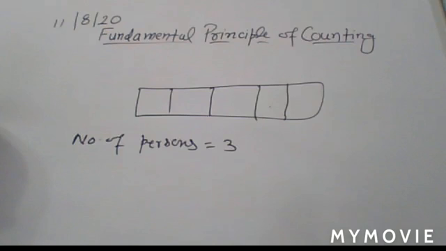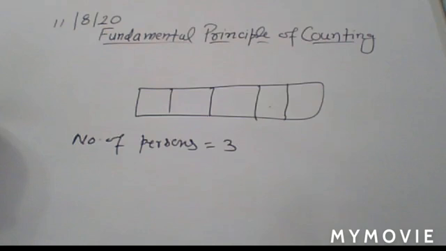So if the unit place of any number is even, then you can say that the complete number is an even number. So here you have only 3 even digits. How many even digits here? 3. Understand? Any doubt? So you can say the unit place can be filled in 3 ways only.